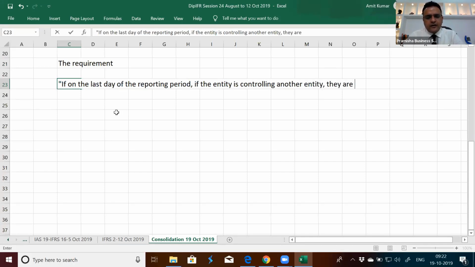They are then required to present consolidated financial statements along with standalone financial statements.